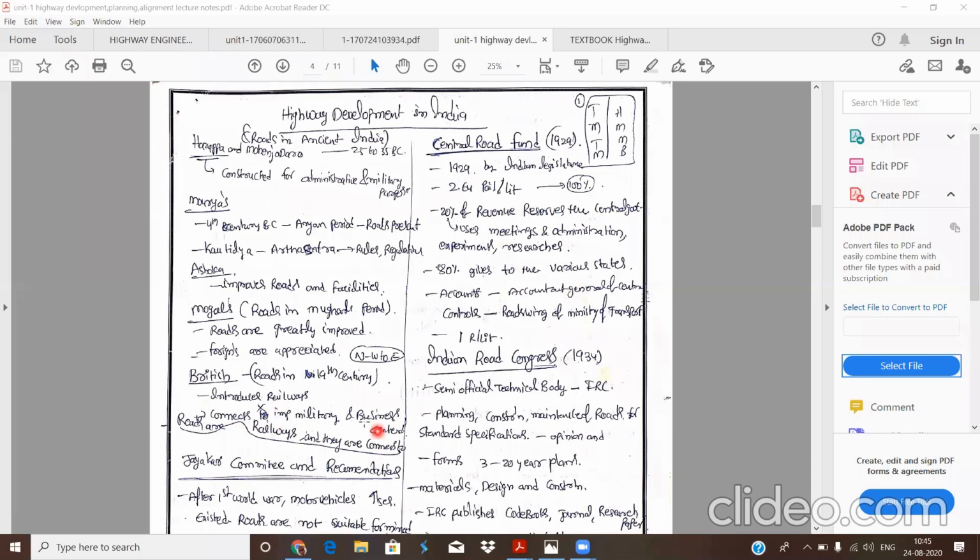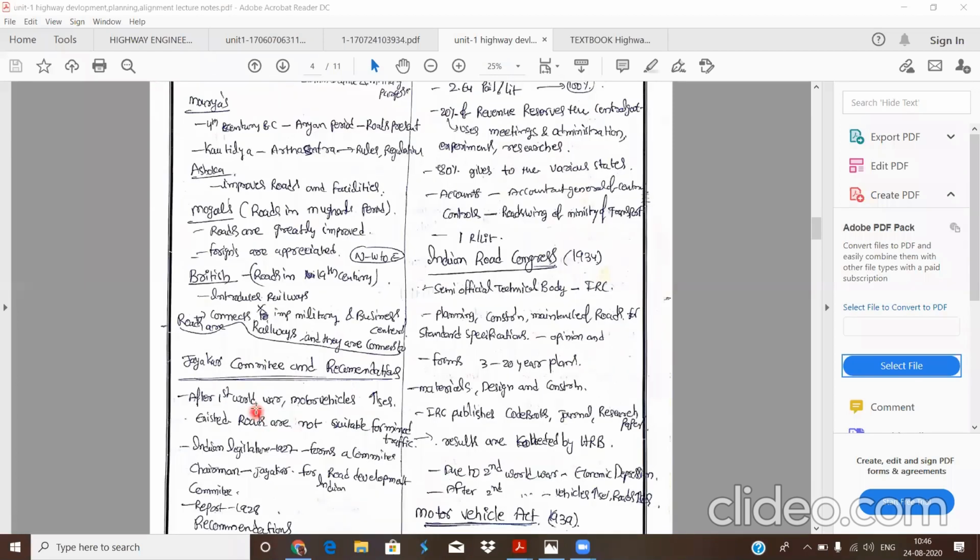If you observe our Munneru Bridge, it was constructed to transport goods from Khammam. The Britishers constructed the trunk roads, and goods from the railway station to the trunk road were transported over the Munneru Bridge. Because the Britishers mainly focused on railways and neglected roads and road systems, that is why